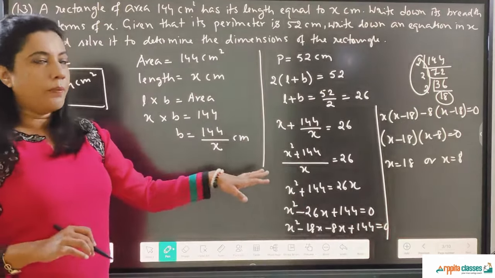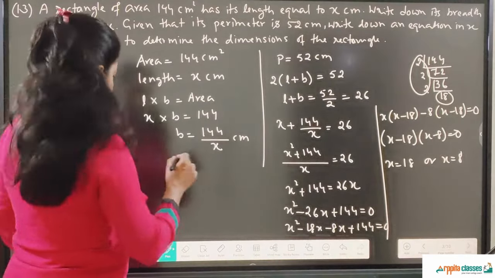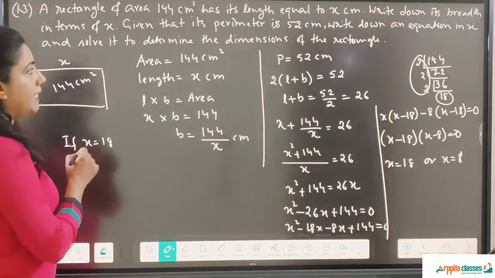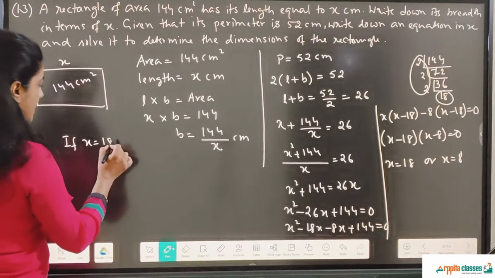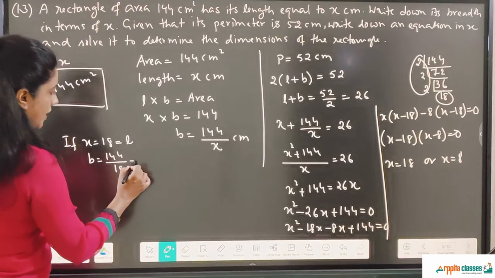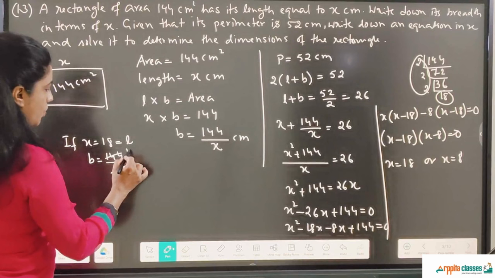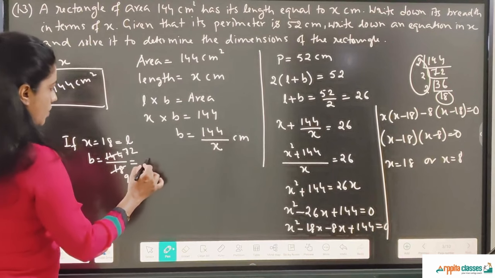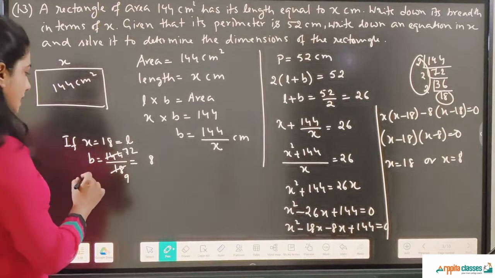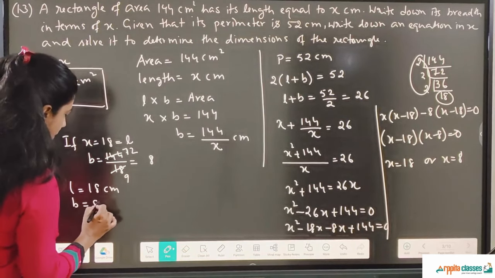Now here both the values are positive, so we can't discard anything. So let us see which value will be applicable here. If x is equal to 18, that is the length is 18, which is the length basically. So breadth is 144 upon 18, which is 8. Okay, so 18 and 8 centimeters. In this case we are getting length is equal to 18 centimeter and breadth is equal to 8 centimeter.